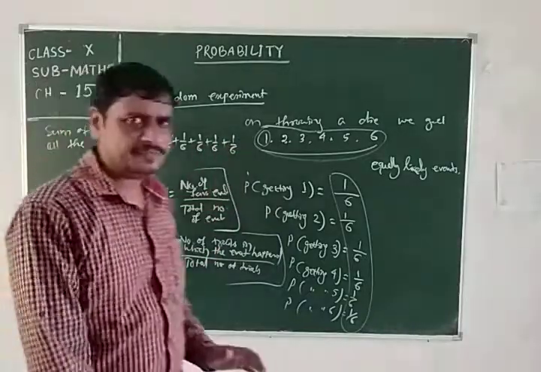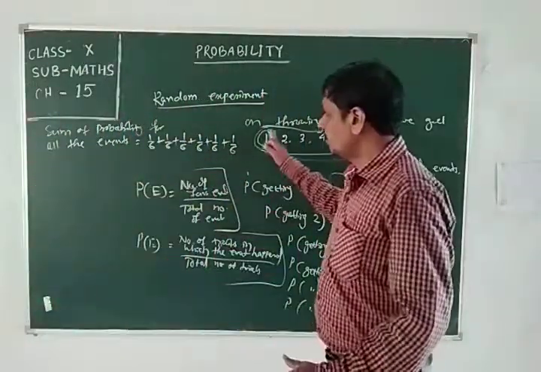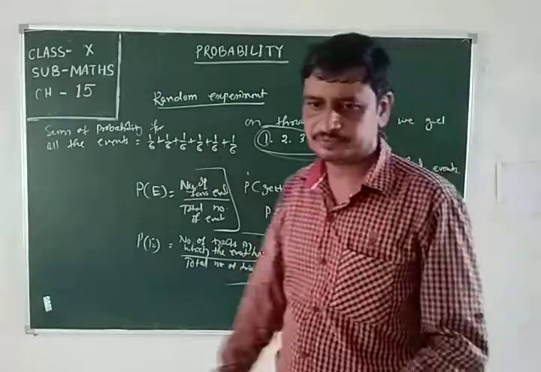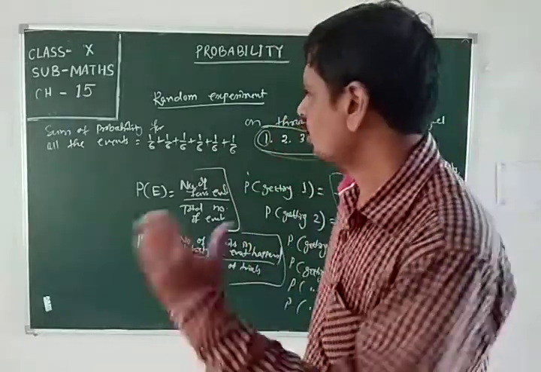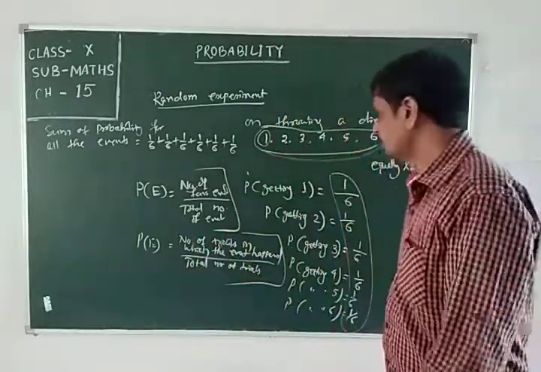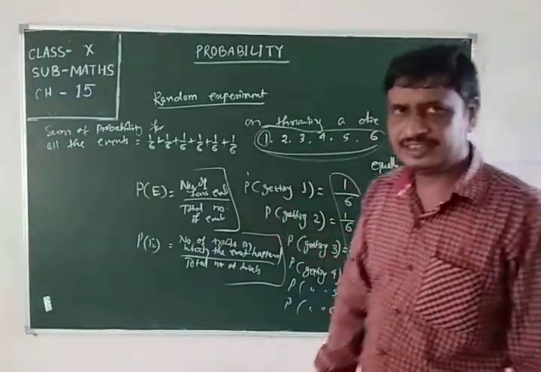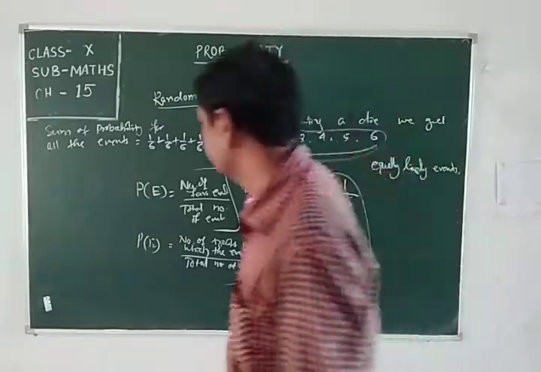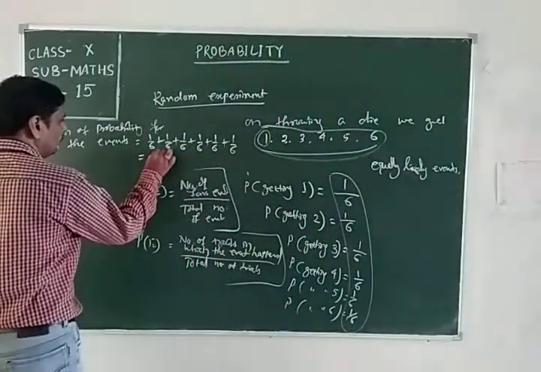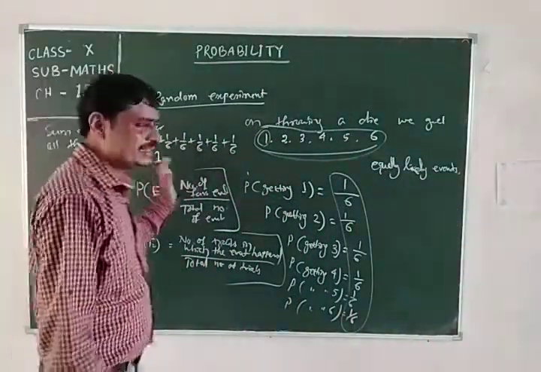6 events are there, and we add the probabilities of all these elementary events. Here we are getting 1. 6 into 1/6 becomes 1.